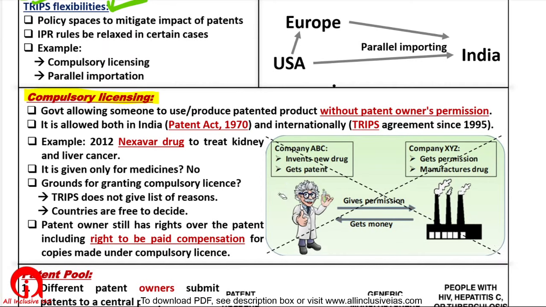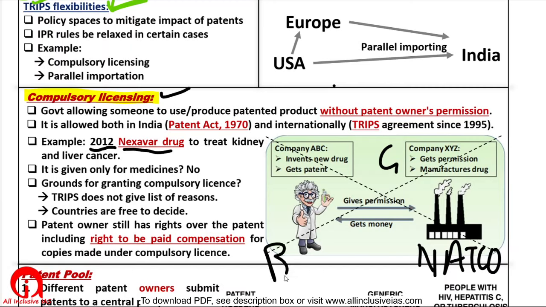What was the first example? Has India ever done this? Yes. In 2012, it was for the first time in India's history that we used the provisions of compulsory licensing. We gave a compulsory license for producing the Nexavar drug to a company called Natco. The Indian government said to Natco that you make the Nexavar drug of Bayer, I think a US company, I'm not sure. Natco pays 6% royalty.